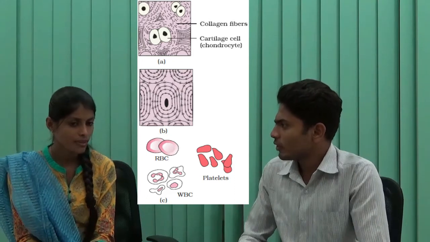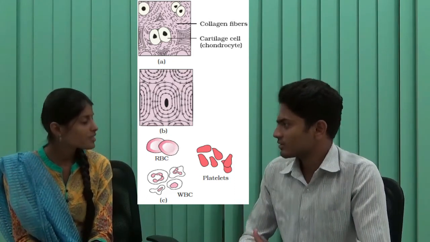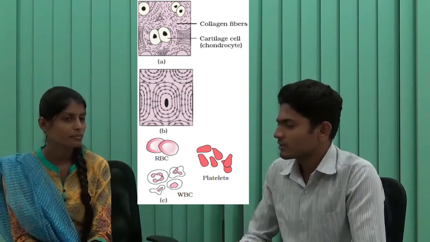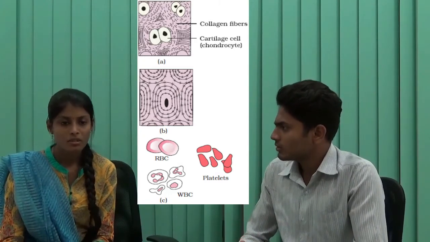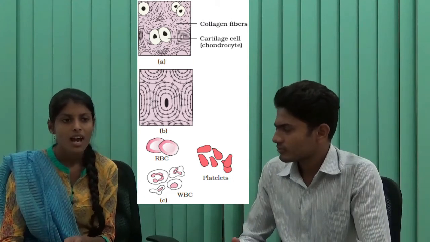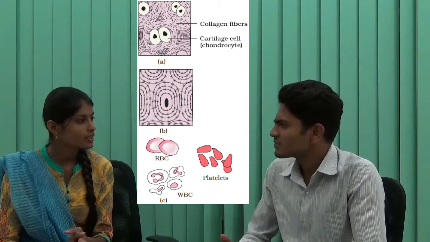And it is made up of osteocytes. Bones are made up of osteocytes. Then we will go to blood. Our blood consists of plasma, RBC, and some WBC and platelets.